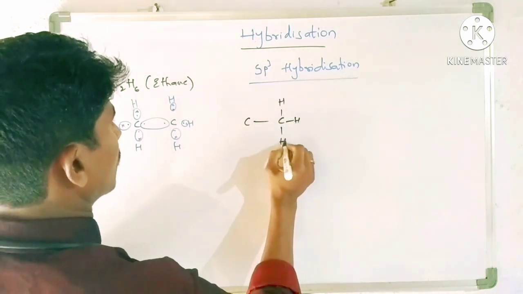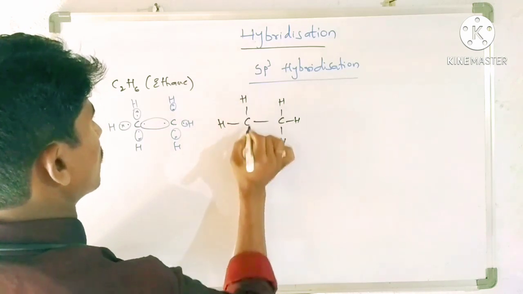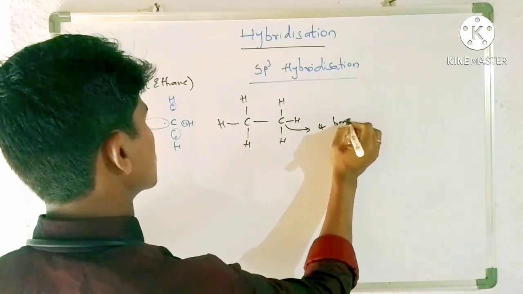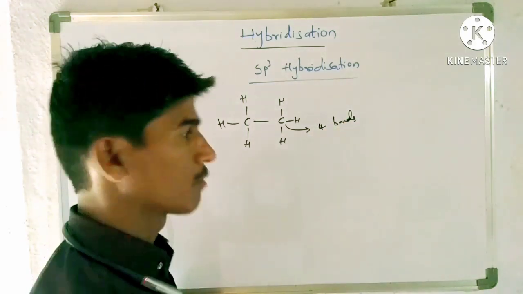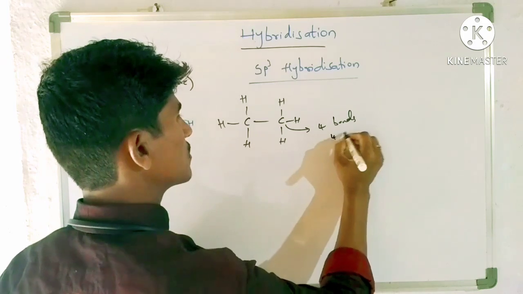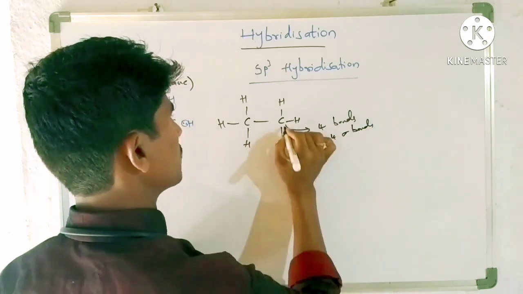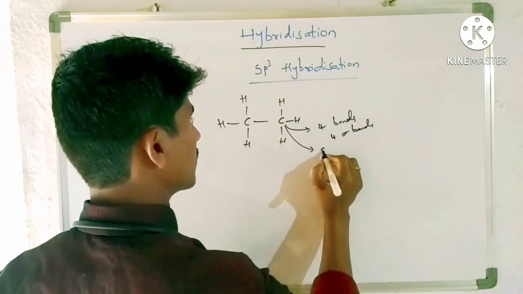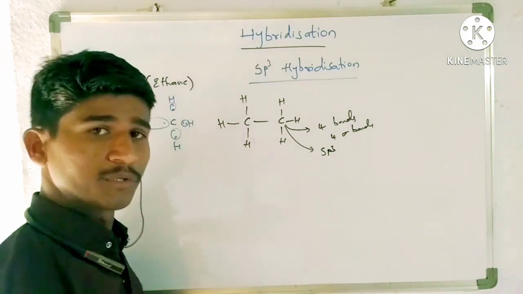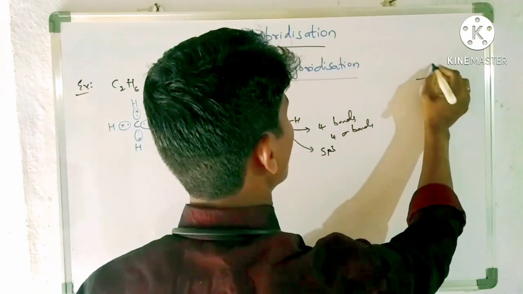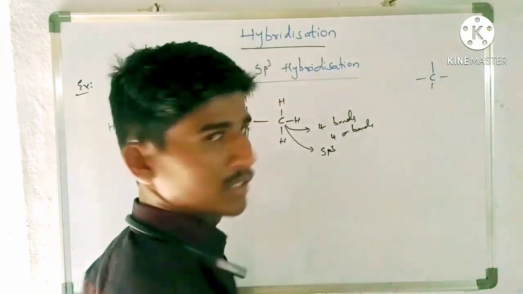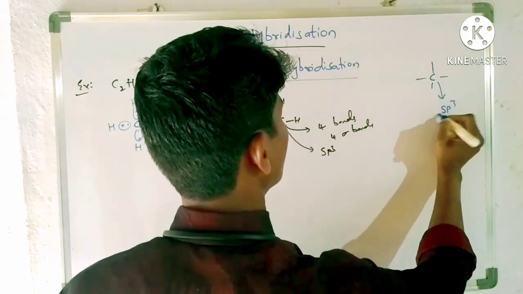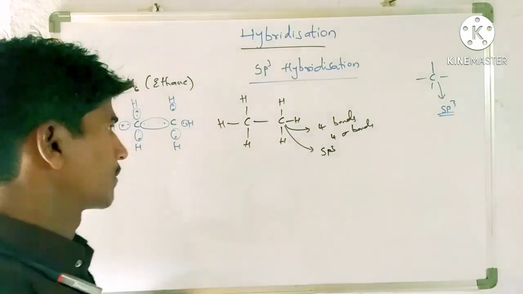Now you understand that each carbon forms how many bonds? Each carbon forms 4 bonds, which means 4 sigma bonds. 4 sigma bonds means this carbon requires 4 hybrid orbitals, which means sp3 hybridization. So most important, remember that when carbon forms all single bonds, all sigma bonds only, it is an sp3 hybridized carbon.